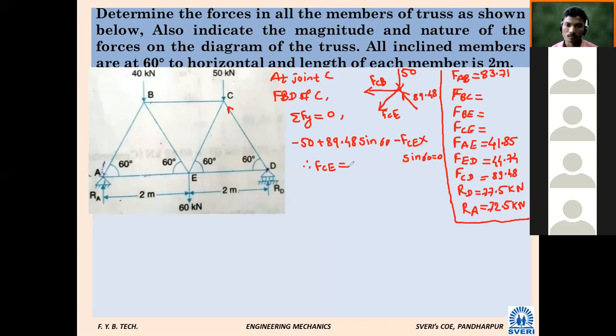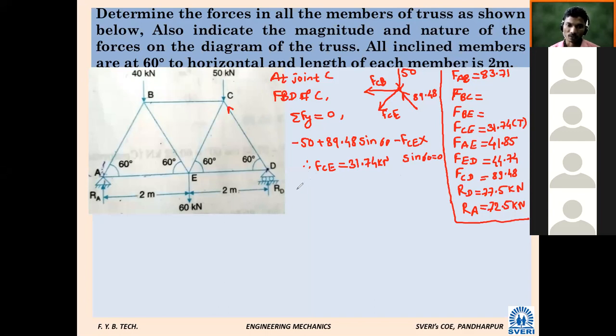31.74. Correct. 31.74 plus or minus? Plus. Plus means whatever we have assumed is correct. What did we assume for FCE, compressive or tensile? Away from the joint, so FCE is going away from the joint: 31.74, tensile. Now which forces remained at point C?